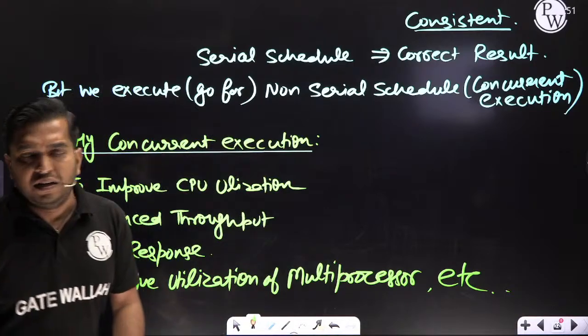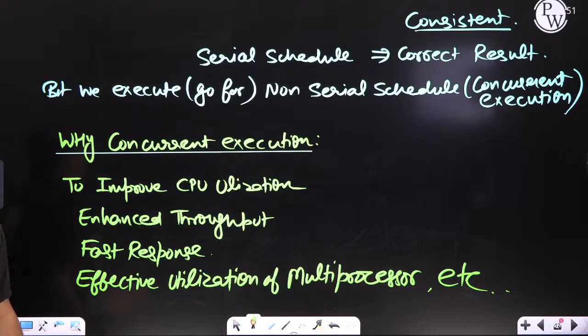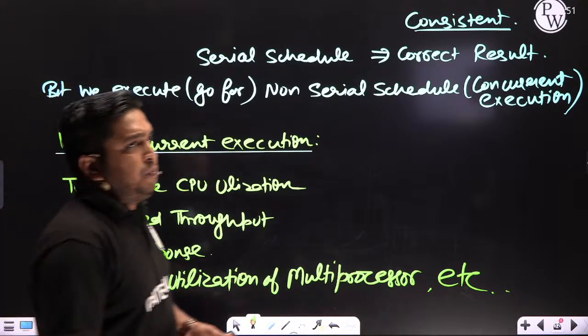Crystal clear? Decrease the waiting time, fast response. These are the several reasons to execute concurrently.